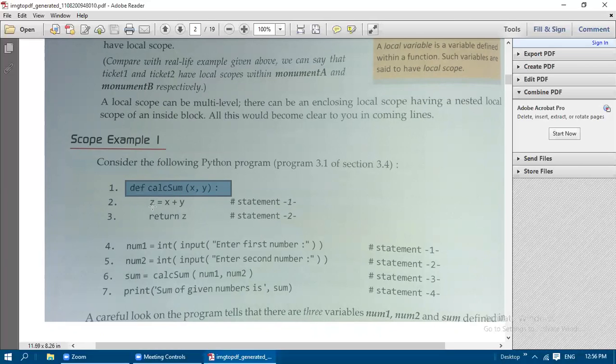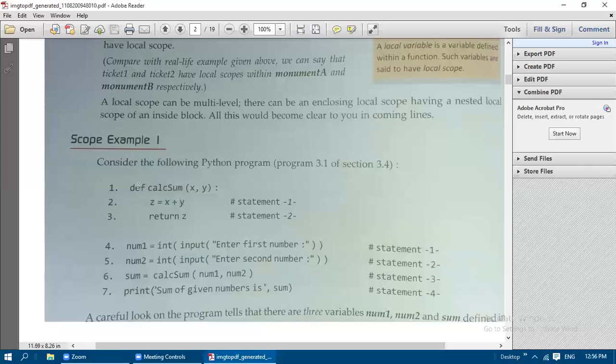Then z is equal to x plus y is an executable statement used inside the function calc sum, and return z will return the final answer to the main program. Where does the main program start? In the fourth line only. In the fourth line you can look at the indentation here. These four statements, line numbers 4, 5, 6, 7, have started in the margin itself.